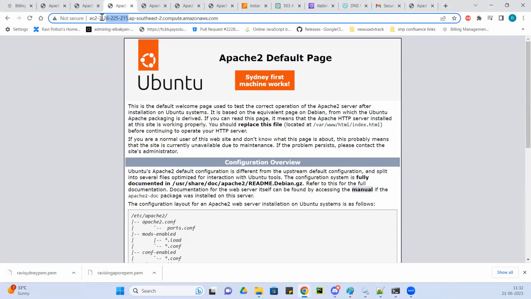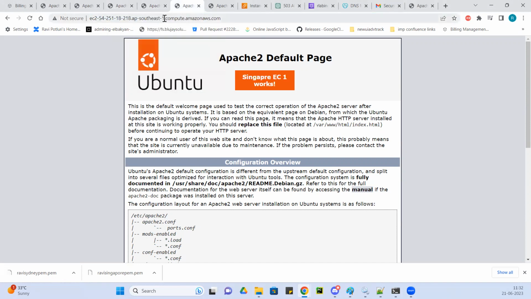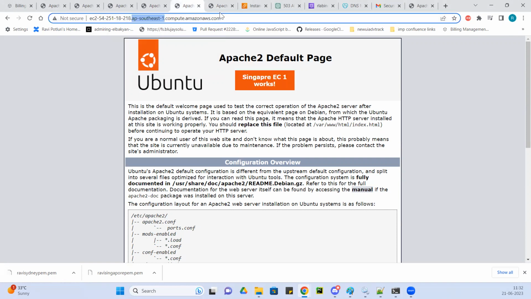Four EC2 machines. This is the public DNS 326.25. It's in AP Southeast 2. I think that is Sydney, Southeast 2. Southeast 1 is Singapore. So I have four tabs: Sydney 1, Sydney 2, Singapore 1, Singapore 2. Four machines, each in its own VPC, and each has its own subnets, three subnets.